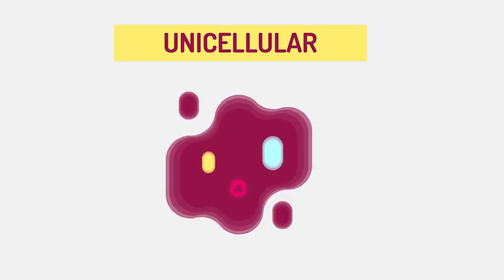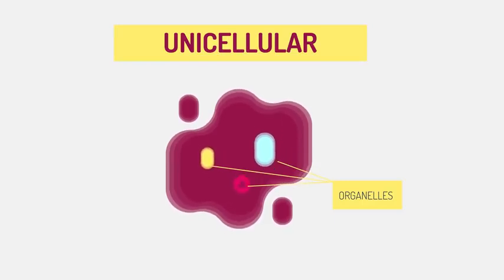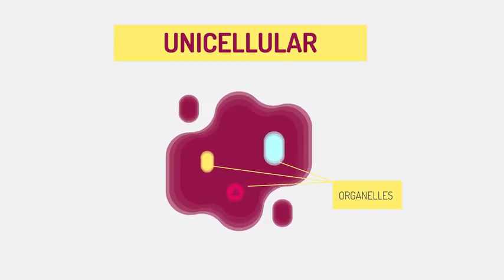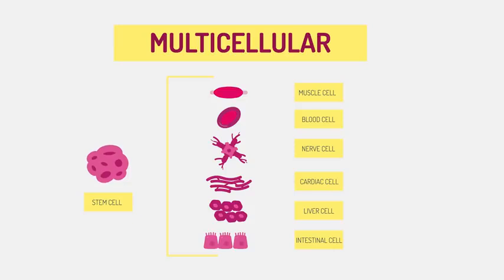Unicellular organisms can carry out all life processes in just the one cell, using internal structures called organelles. The decreased ability to share out life's processes means unicellular organisms have a low level of efficiency, whereas multicellular organisms are highly efficient, with division of labor at the cellular, tissue, or organ system level.